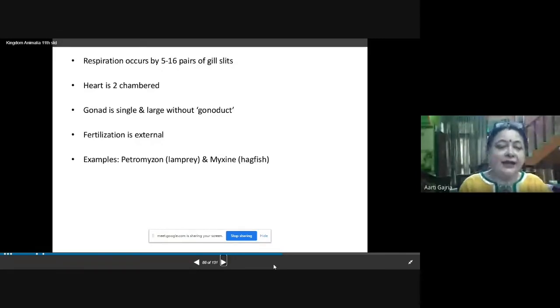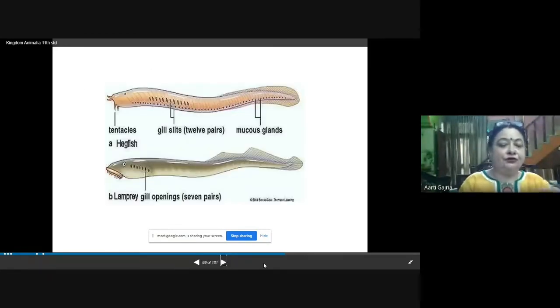Examples are Petromyzon, that is lamprey, and Myxine, that is hagfish. These are the examples of Cyclostomata. See, you will find the circular mouth with suckers, and the lamprey has suckers. It sucks also, and the gill openings are present.